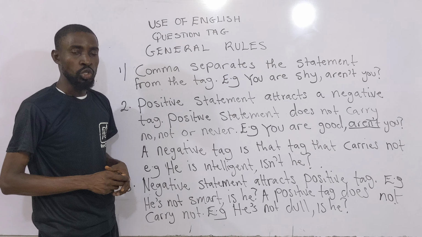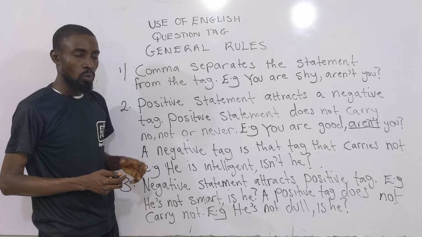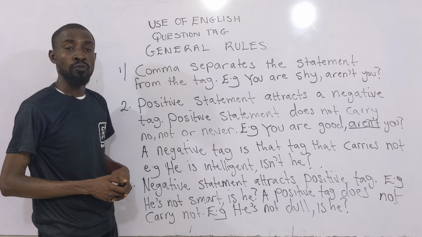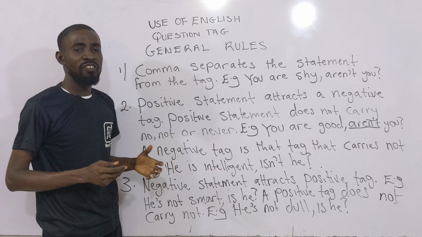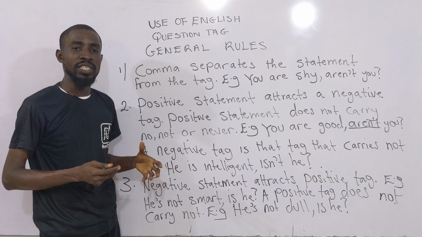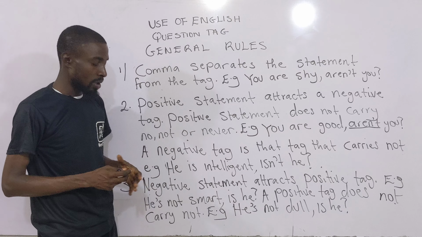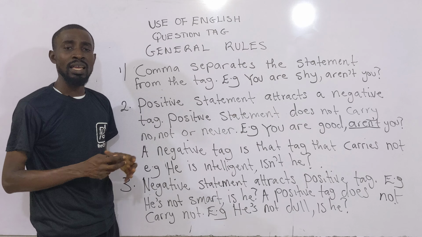He's intelligent, isn't he? It's good. You are not going, are you? We are going to that now. That's another rule entirely, and specifically, it's going to fall under rule 4. A negative statement attracts a positive tag. We have been talking about positive statements to mean a statement that doesn't carry no, not or never. Then what about a negative statement? A negative statement is that statement that usually carries no, not, or never. Now, the rule says whenever a statement is negative, then the tag that follows is positive.